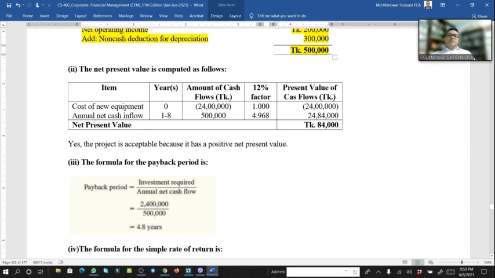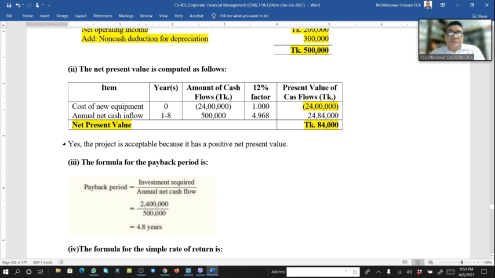And number 2, NPV calculation. New machine cost 24 lakh, PV factor 12%. At year 0, it is 24 lakh. And annual cash flow for years 1 to 8 is the same 5 lakh that we calculated here, and we multiply by the 12% factor 4.968, we get 24. So net present value is 84,000. Your answer: yes, the project is acceptable because it has a positive net present value.